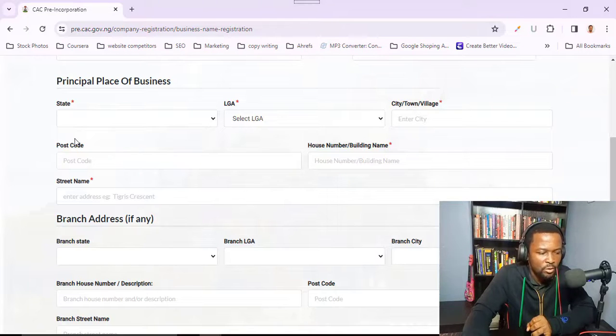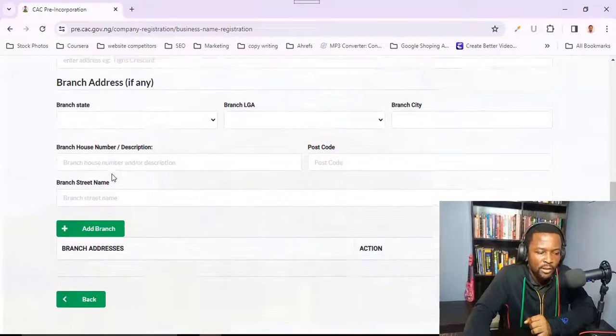You do the postal code, and as you can see, it's not compulsory, but still do it anyways because it doesn't take you much to do it. Just use Google, type in the name of your city, and you are going to get your postcode. It's that easy. So now you put in the house number and the building name and branches, if any.